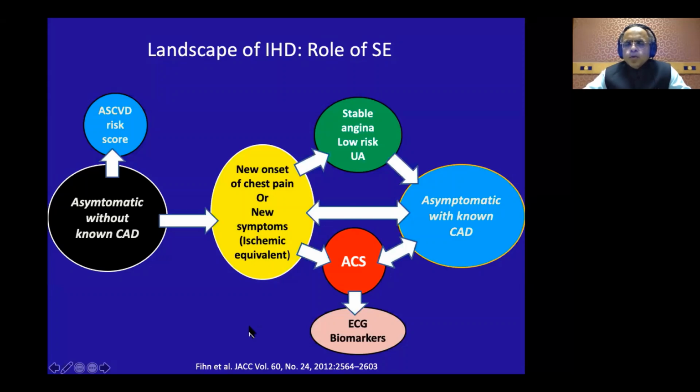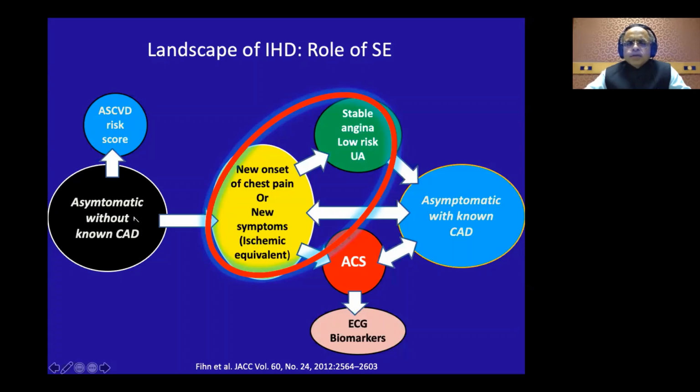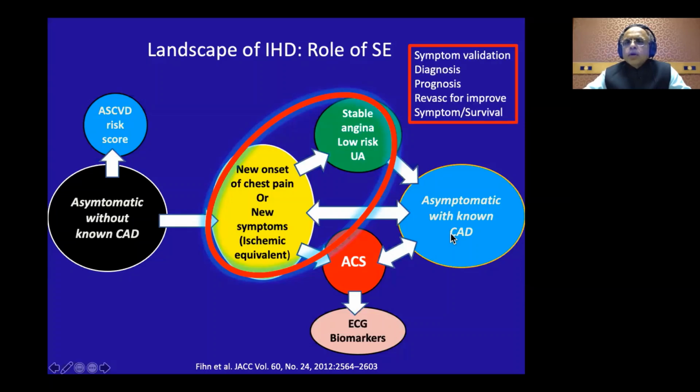So, what is the role of stress echocardiography? Stress echocardiography has a role for this group of patients, that is, those coming with new symptoms or those who have to be evaluated for their stable angina. Now, asymptomatic patients, actually, you really don't need the stress echocardiography. Now, why do you need stress echo for this group of patients? That is first to validate that these symptoms are really angina, then the diagnosis, then the prognosis, and whether we can have an insight about revascularization will improve the symptoms or even survival in this group of patients.